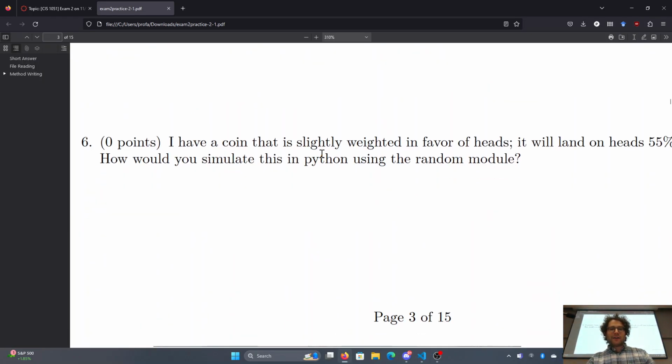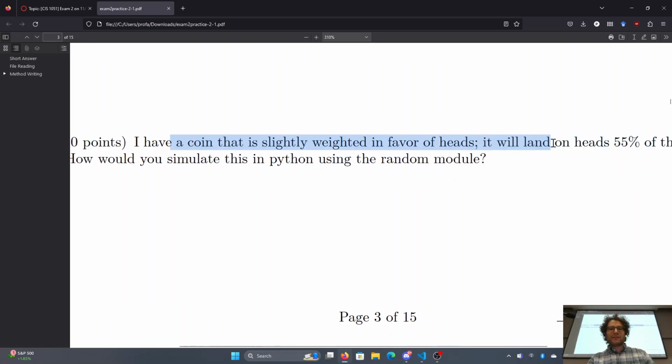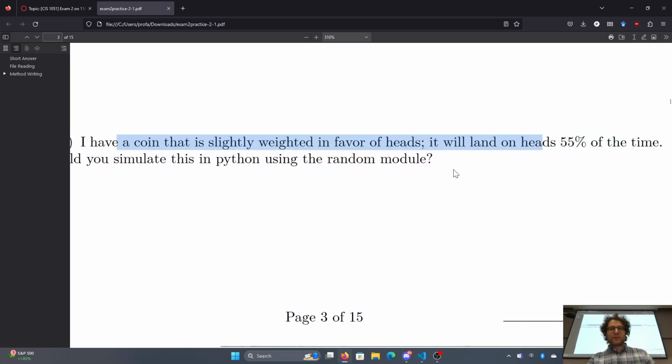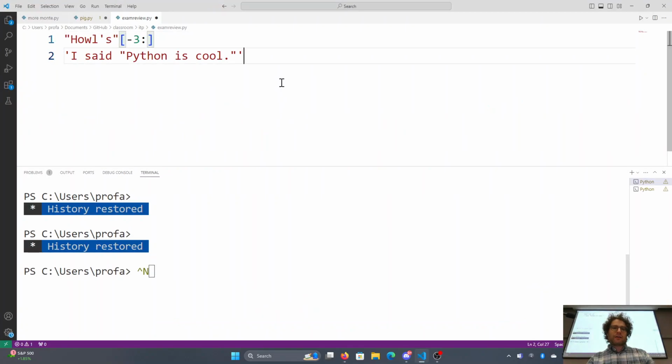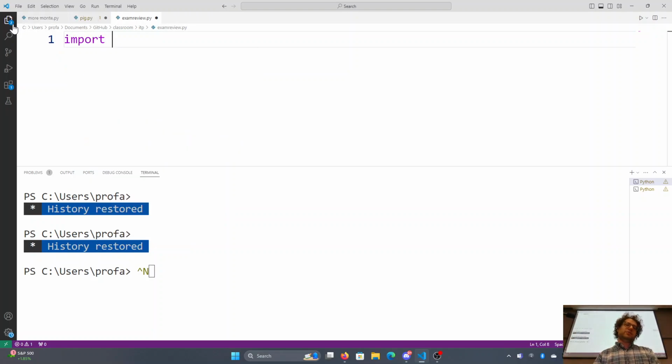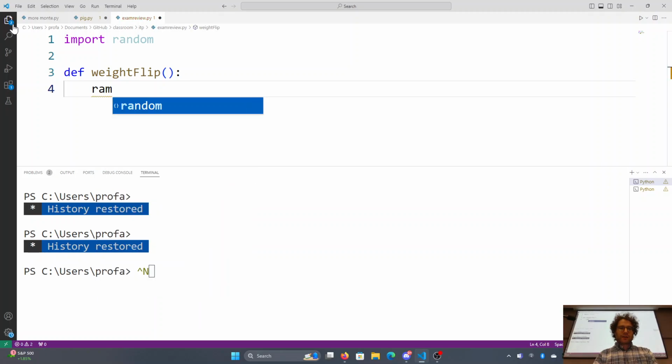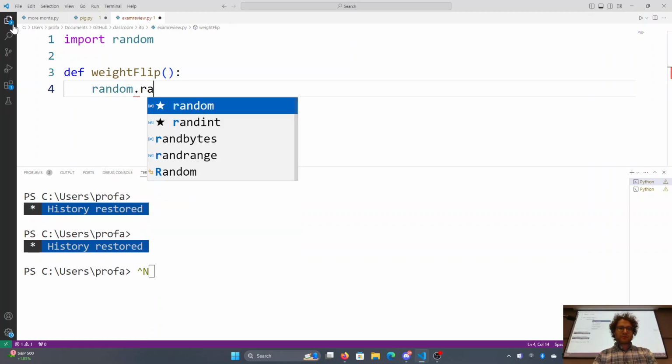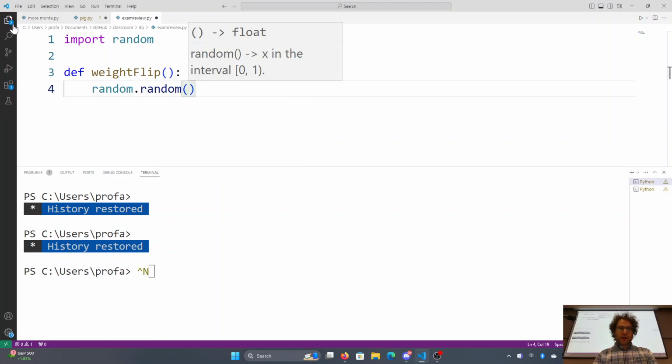I have a coin that is slightly weighted in favor of heads. It will land on heads 55% of the time. How would you simulate this using the random module? Well, in this case, you can't just use random.choice. Instead, what we would need to do is import random, def weight flip. There's a lot of ways to do this. I could do random.random, and that gives me something between 0 and 1.